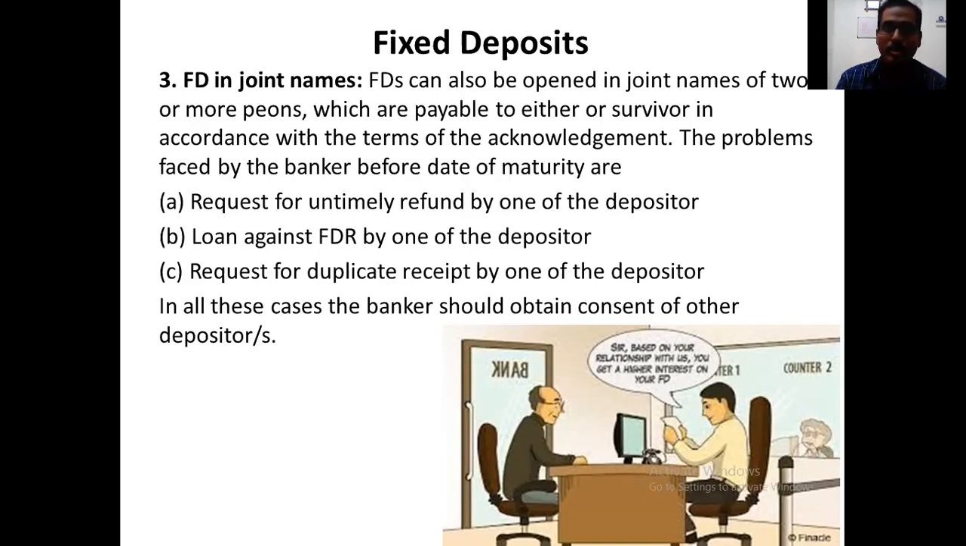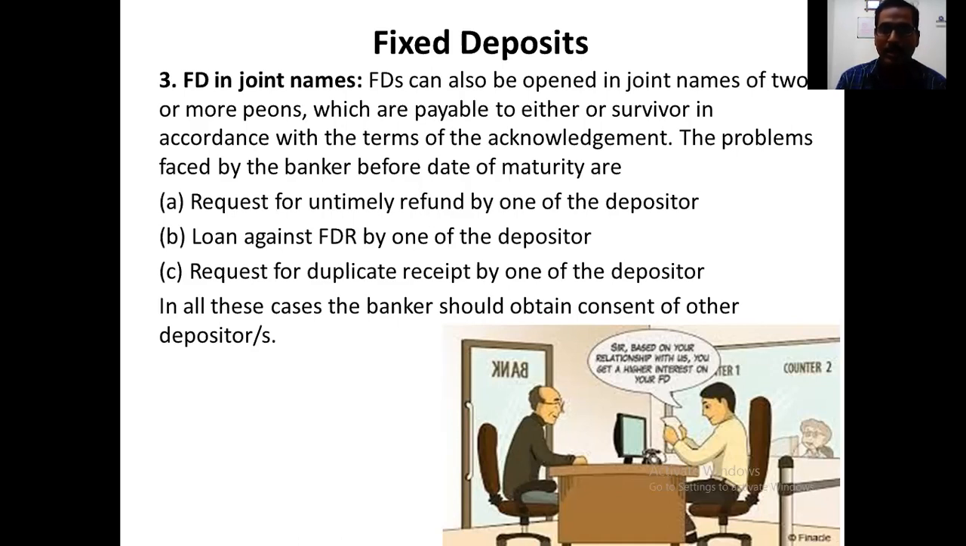Before the date of maturity, there are requests for untimely refund by one of the depositors. So if one of them requests to withdraw the money before the expiry date, that is a problem. Loan against FDR by one of the depositors: again, out of two, say one is asking for a loan against this deposit, that's another issue. Request for a duplicate receipt by one of the depositors. Already when we deposit they give one acknowledgement, that's the FD certificate. So the other depositor may also ask for a duplicate certificate. In all these cases, the banker should obtain the consent of the other depositors.